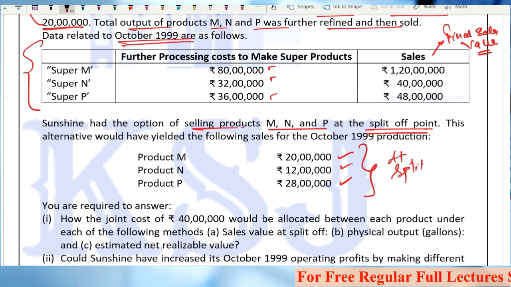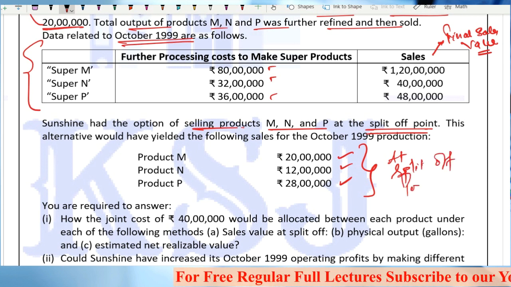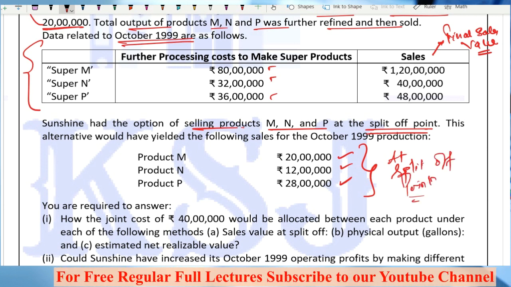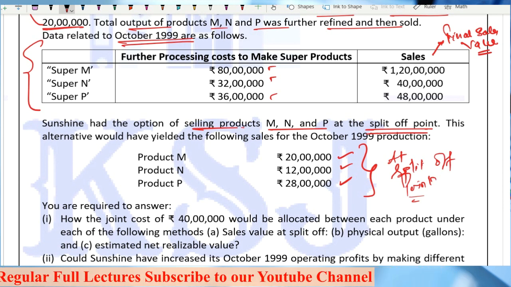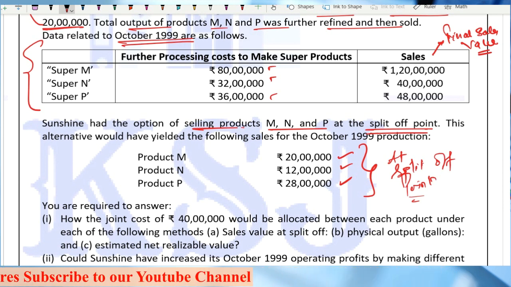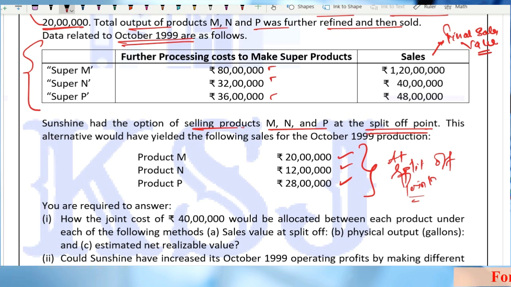Product O is anyhow going to be sold at split off point. He says if M, N and P are sold at the split off point, this is the sales value that you will get. Clear?